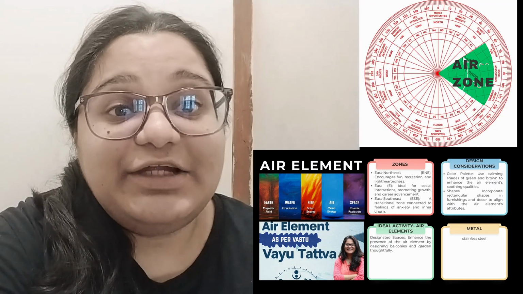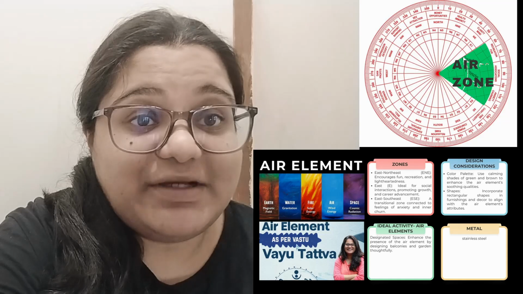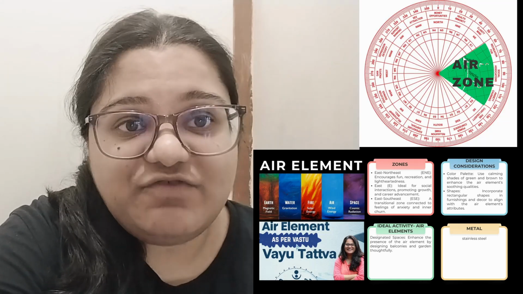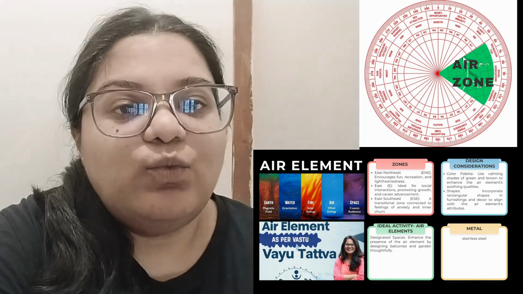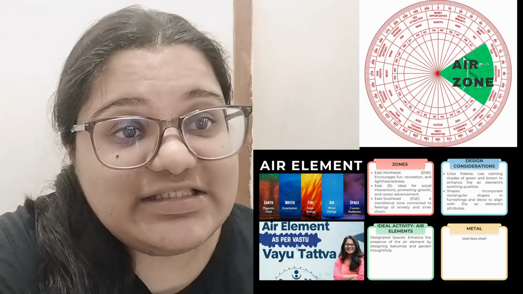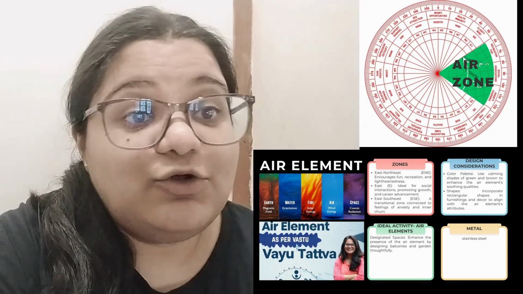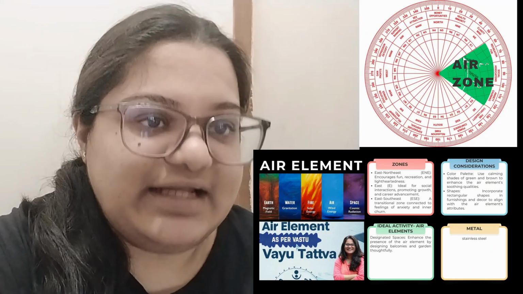So, hi everyone. In today's session, let us understand the second element that we have out of the Pancha Mahabhuta, the five elements of nature, that is the air element or Vayu Tattva. Now, before I start telling you about the attributes associated, the zones that are related, the design considerations, the activities that are related to this, and also the metal that is related, let me first tell you why exactly do we consider air as the second element.